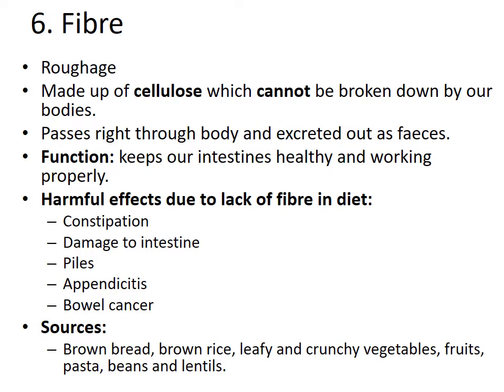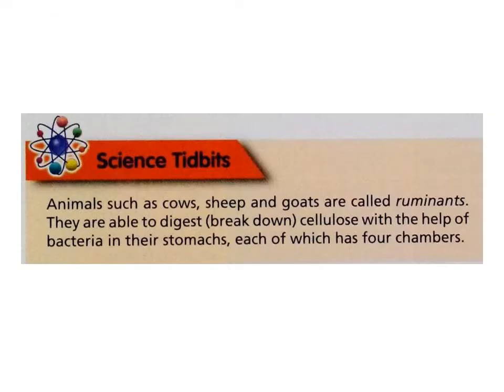Its sources include brown bread, whole grain bread, brown rice, leafy and crunchy vegetables, fruits, pasta, beans and lentils. Now there is a science tidbit for your information: animals such as cows, sheep and goats are called ruminants, as they are able to digest or break down cellulose with the help of bacteria in their stomachs. Their stomachs basically have 4 chambers, and these chambers contain different bacteria which help them to digest cellulose properly.